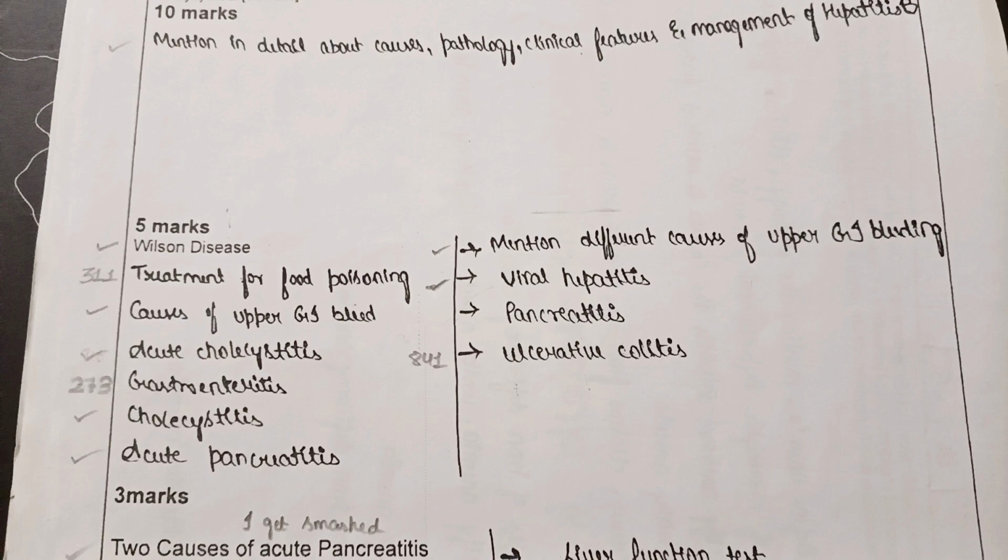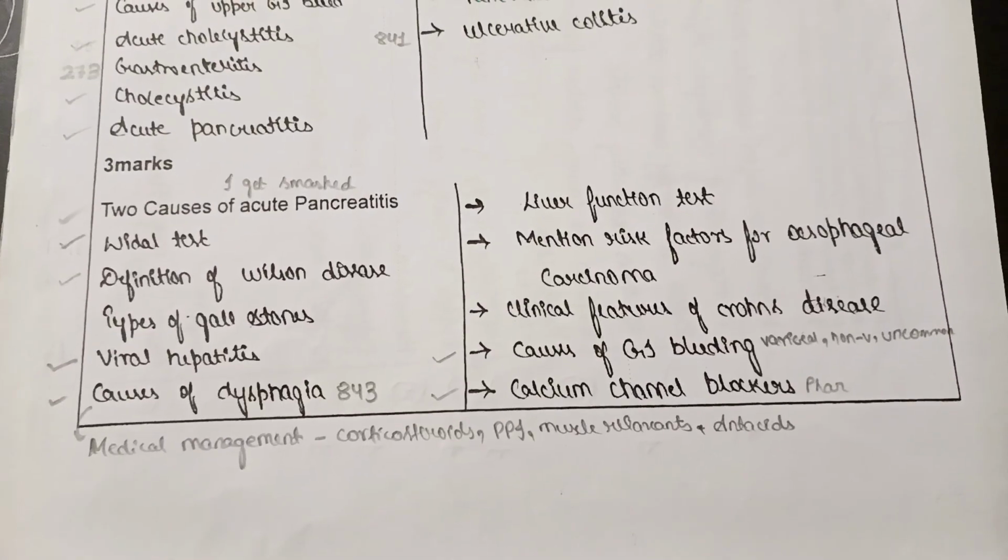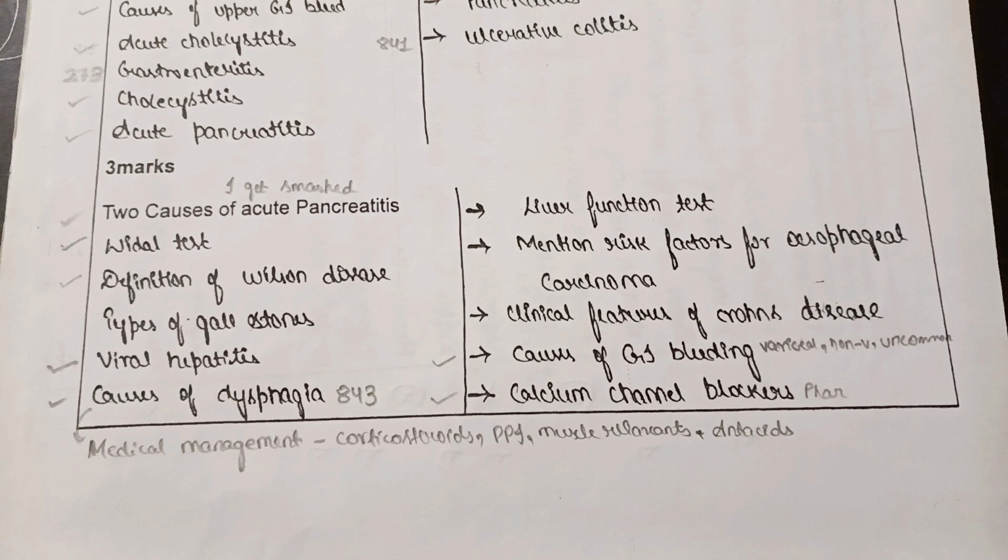Moving on to the important 3-mark questions. First one, 2 causes of acute pancreatitis. As you can see, I have written a mnemonic there. I GET SMASHED. This is a mnemonic for remembering the causes of acute pancreatitis. Yes, this is how I read.